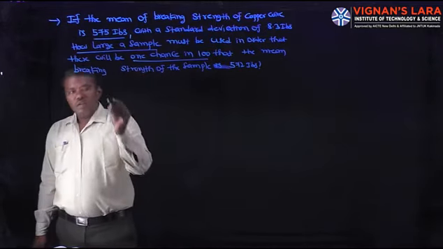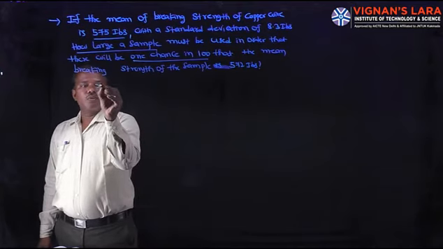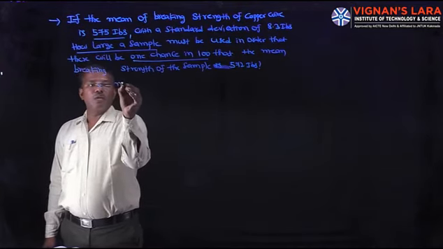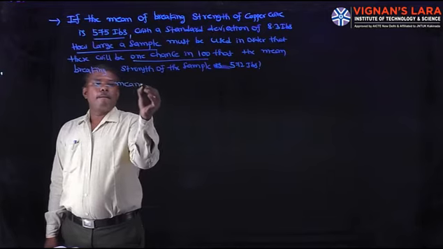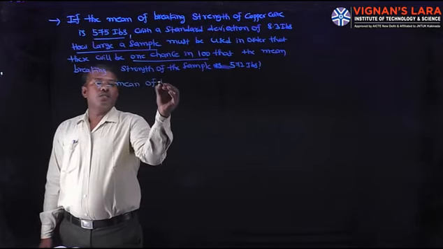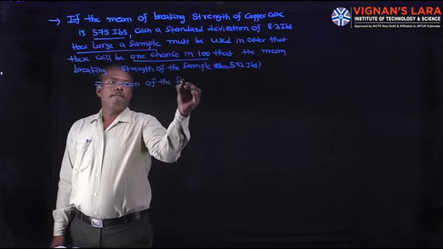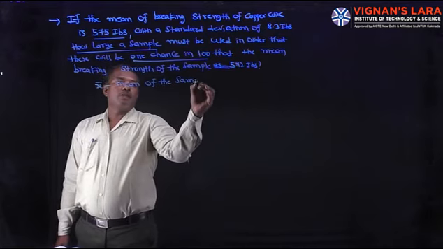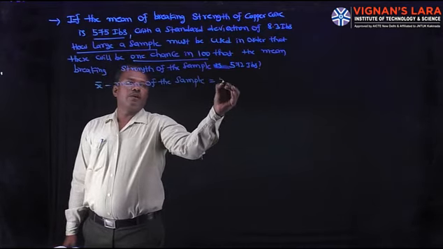Solution. First, x bar, the mean of the sample. Mean of the sample x bar is equal to 572.